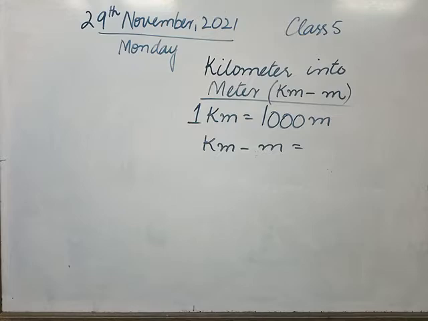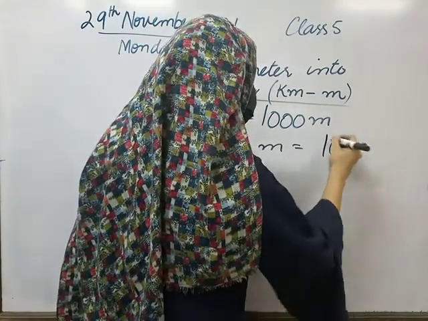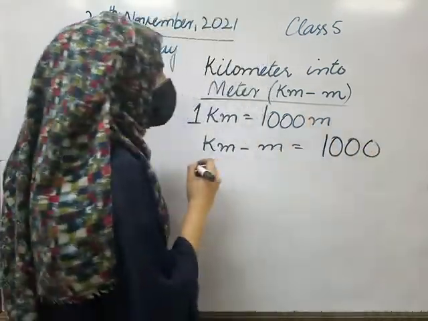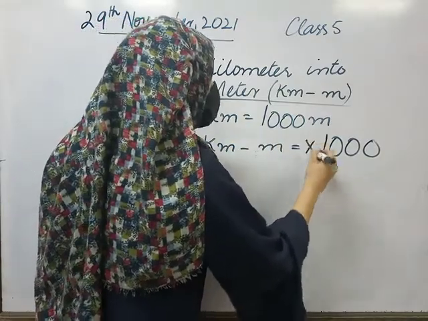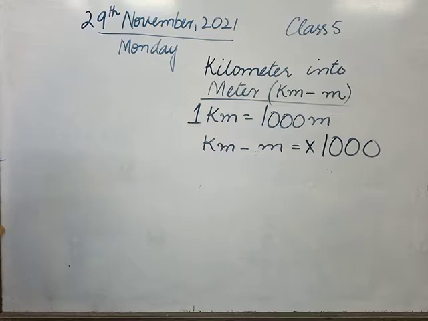Very good. We will simply use 1000 as our conversion factor. Fine? Because we have already learned in 1 kilometer we have 1000 meter. So I will write 1000 as a conversion factor here, and I will use multiplication.